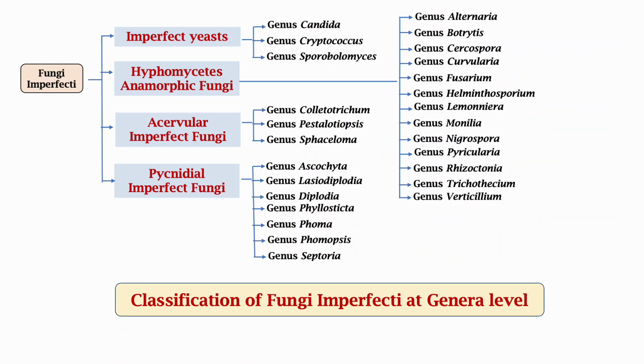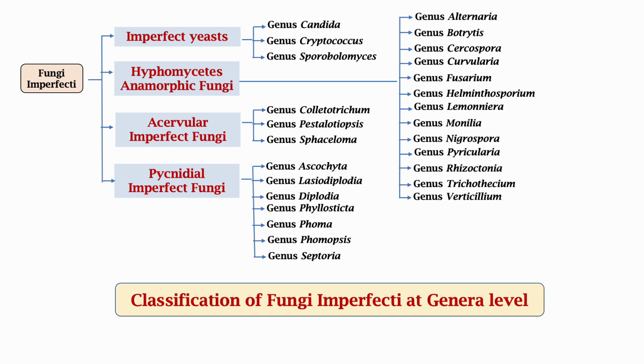Through this chart, I am going to show the classification of the fungi imperfecti at genera level. So this fungi imperfecti is classified as imperfect yeast, and under these three genera are included: Candida, Cryptococcus, Sporobolomyces.